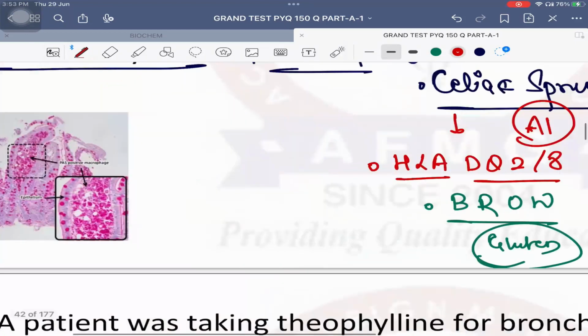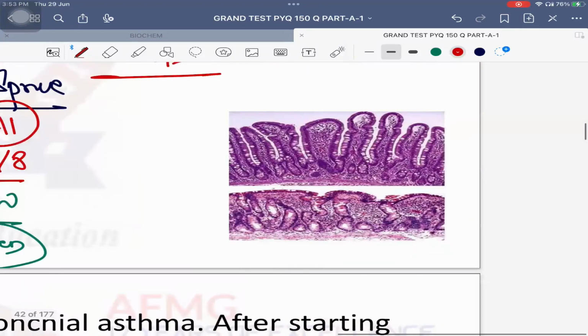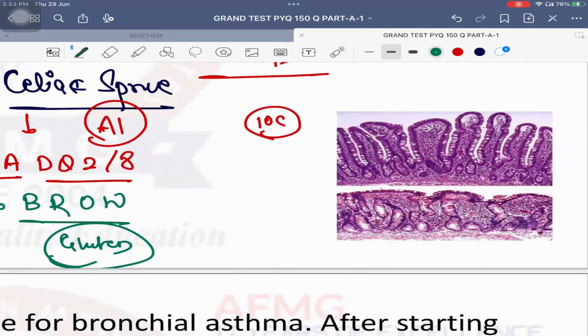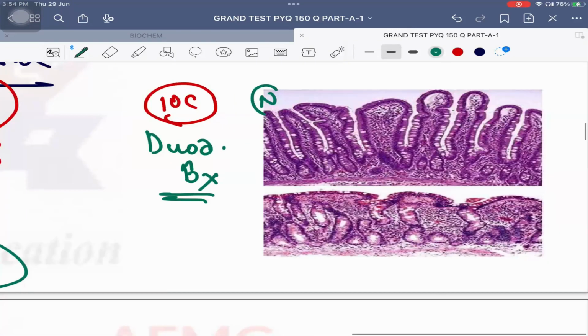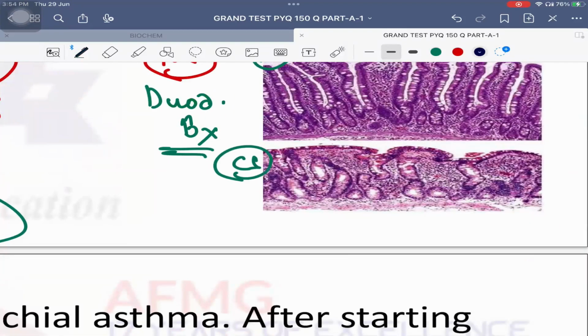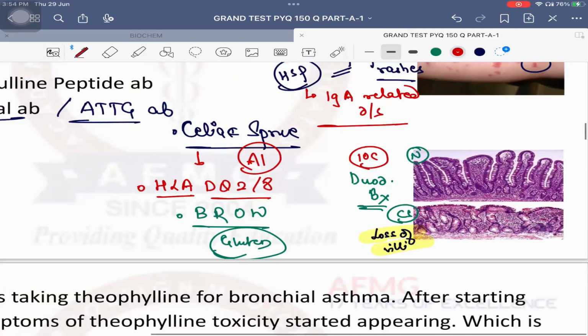Investigation of choice is an endoscopy plus biopsy. That is a duodenal biopsy. And what is seen on a duodenal biopsy? This is the normal biopsy, and this is celiac sprue. What is seen? Very good. The villi have been lost. There is loss of villi, or there is flattening of villi. Okay? No issues with this, anybody? That's the most important thing you need to remember over here.